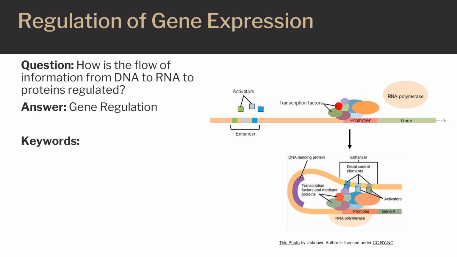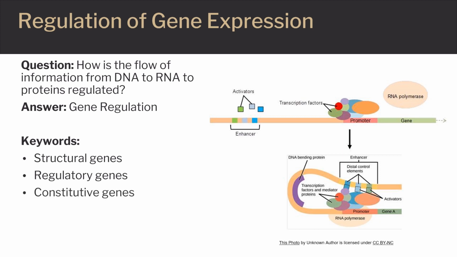When learning about gene regulation, there are some keywords to know. Structural genes encode proteins that are used in metabolism or biosynthesis, or that play a structural role in the cell. On the other hand, the products of regulatory genes, either RNA or proteins, interact with other DNA sequences and affect the transcription or translation of those sequences. In many cases, the products of regulatory genes are DNA-binding proteins, or RNA molecules that affect gene expression.